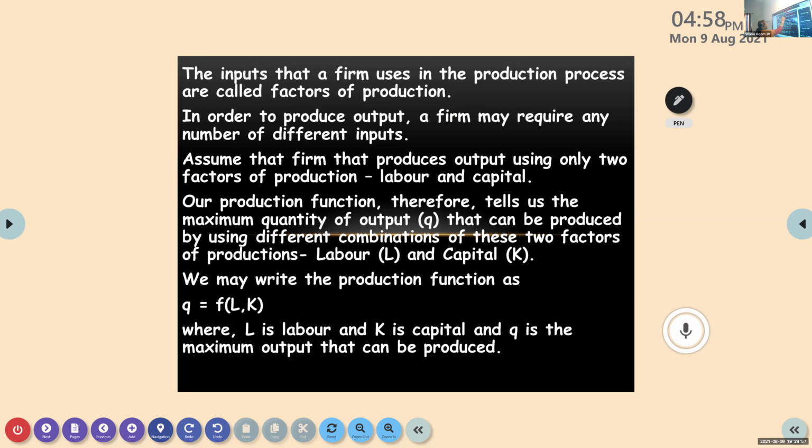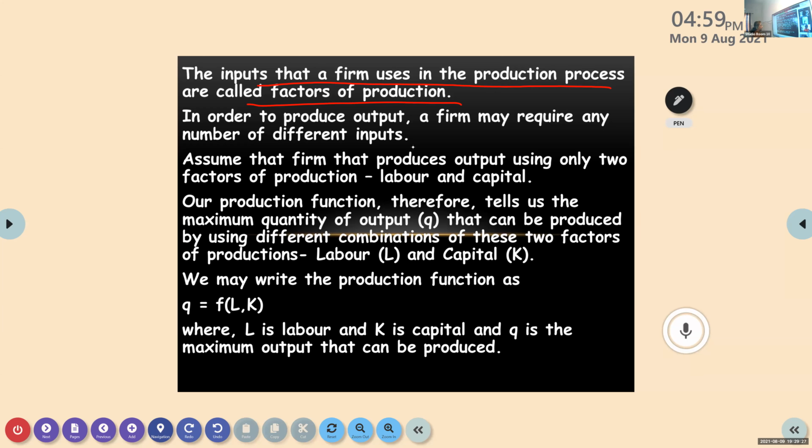The input that a firm uses in the production function, we call it factors of production. I told you before, there are some inputs which we are using for production. For example, land, labor, capital, entrepreneurship, all these are considered factors of production. Now, to produce an output, a firm may require a different number of inputs.